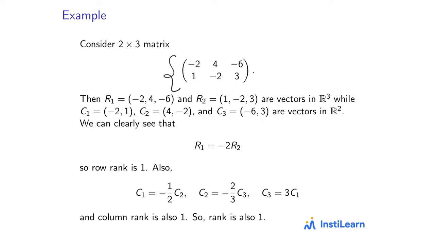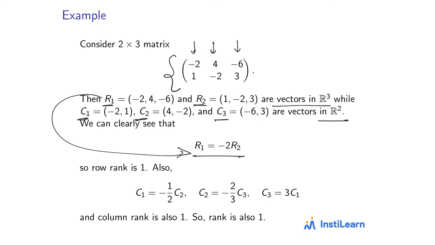So we take this matrix as an example, which is a 2 cross 3 matrix. It has two rows and both rows are vectors in R3. We denote them by R1 and R2. It has three columns which are vectors in R2 and we denote them by C1, C2 and C3. Now let's look at the rows, and you can easily see that R1 is nothing but minus 2 times R2. It means both rows are not linearly independent and only one of them is independent, because of course they are non-zero vectors. So row rank is 1.